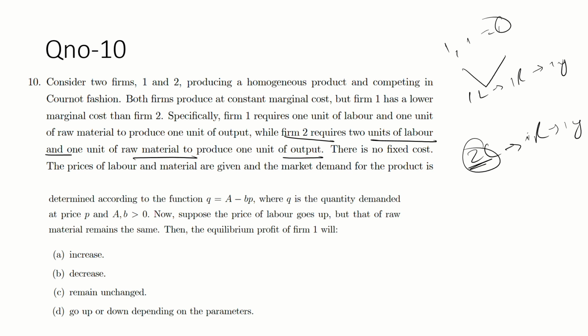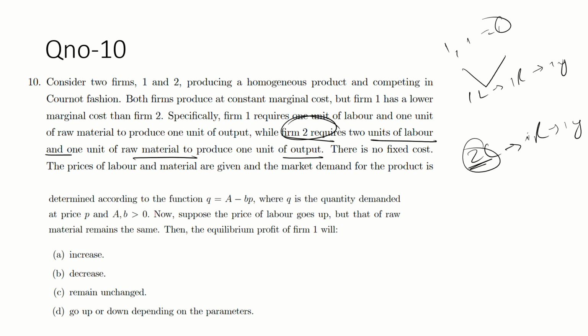Should we divide the whole terms by 2? No, just read this line. Firm 2 requires 2 units of labor, 1 unit of raw material to produce 1 unit of output. So I'm talking about firm 2. So just convert into 1 now. Because your production function is capable when these both terms are equal.